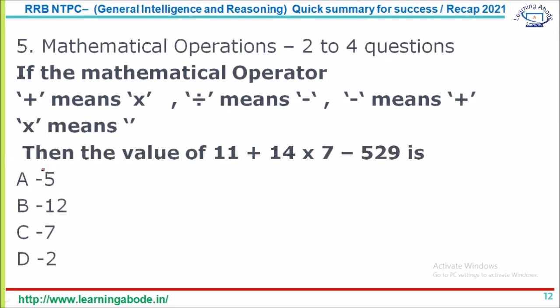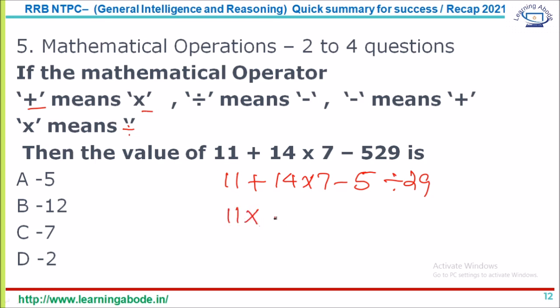And the next, fifth type, is mathematical operations, wherein you can expect 2 to 4 questions. Here, I'm sorry, the symbol for division got missed out. So actually the question is 11 plus 14 into 7 minus 5 divided by 29. Now we have to go for plus means into. So that conversion we have to go.